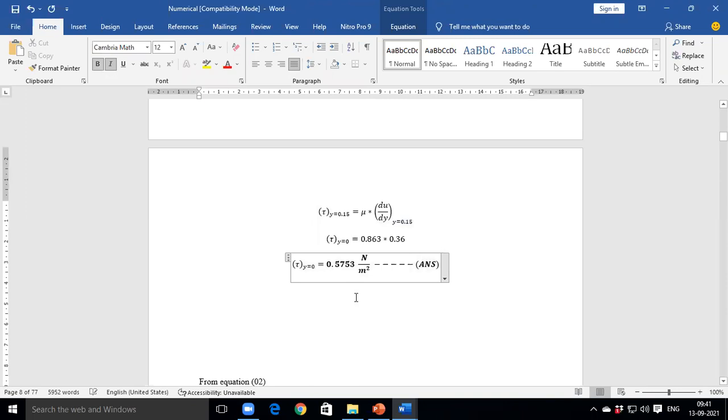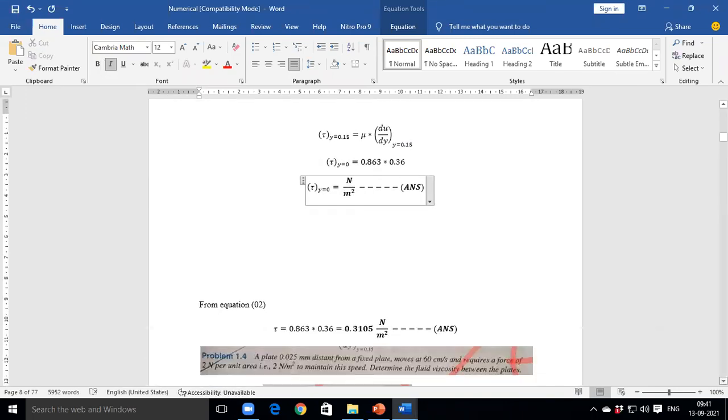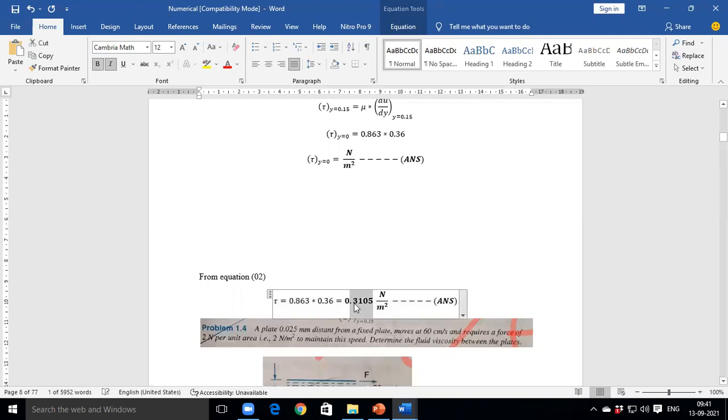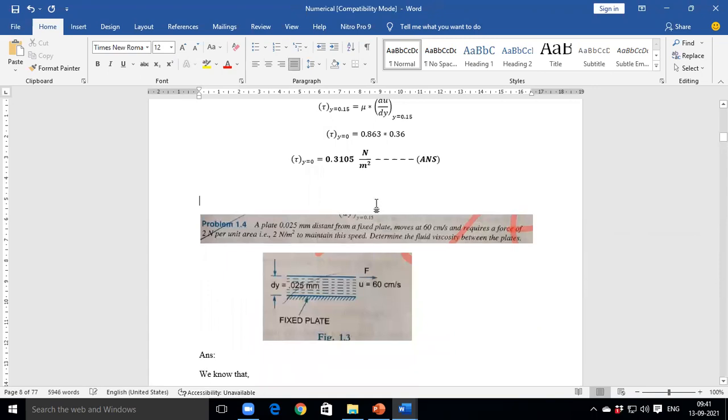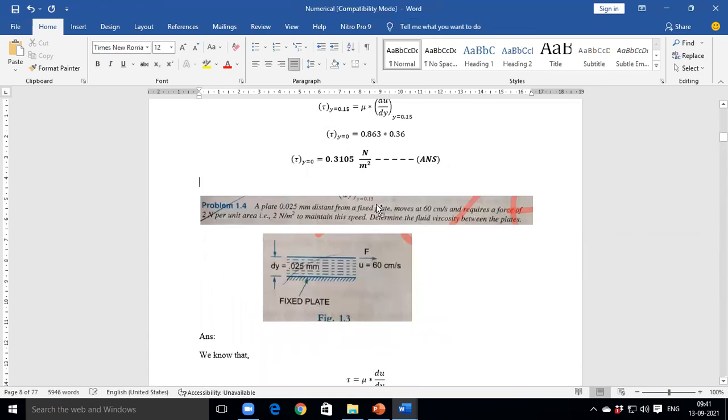Okay, and what is the value of this one? What is the calculation? Is it the same result or different? 0.3105. Shear stress at y is equal to 0.15.